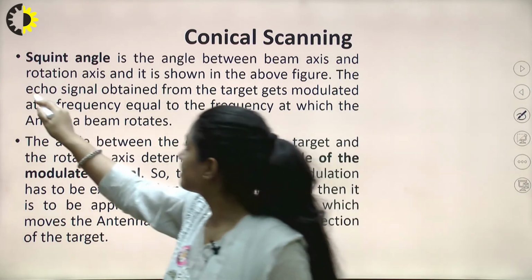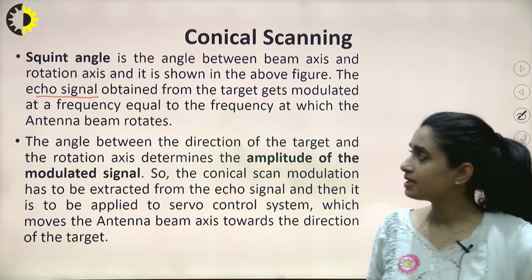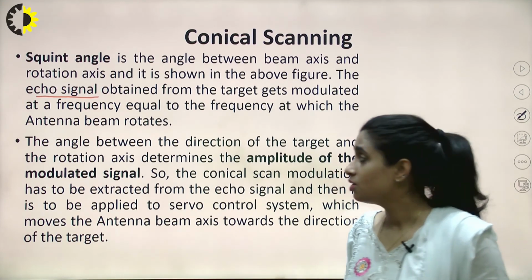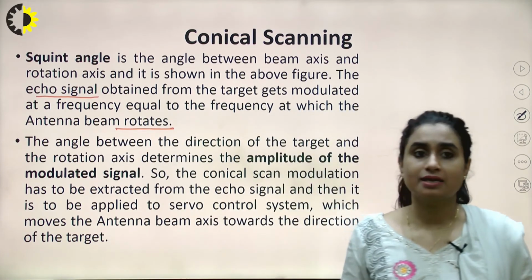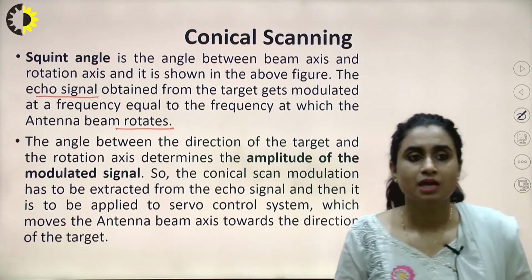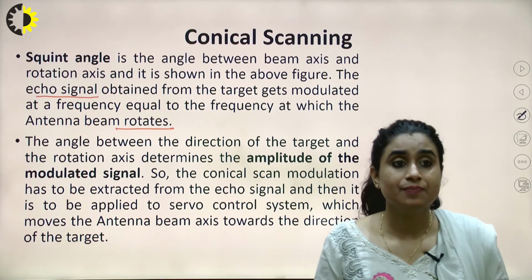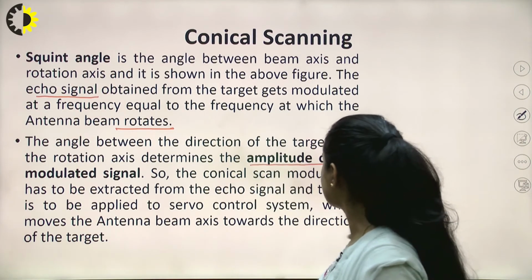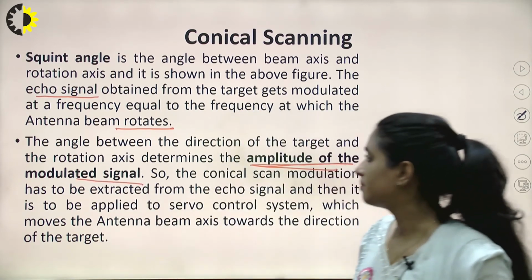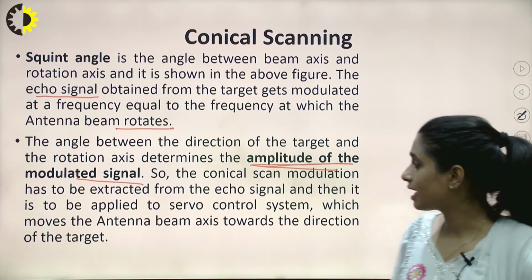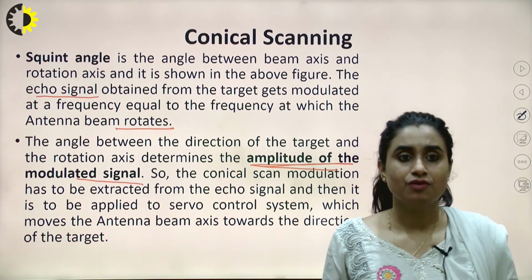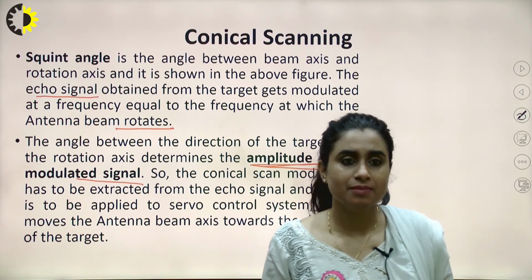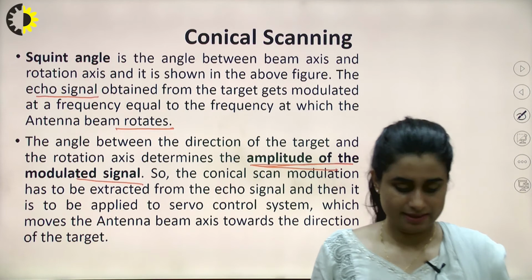Here the echo signal obtained from the target gets modulated at a frequency. That is, we use modulation equal to the frequency at which the antenna beam rotates. Modulation occurs at the rate at which the antenna beam rotates. The angle between the direction of the target and the rotation axis determines the amplitude of the modulated signal. Magnitude is calculated by this. So the conical scan modulation has to be extracted from the echo signal, and then applied to the servo control system, which moves the antenna beam axis towards the direction of the target.